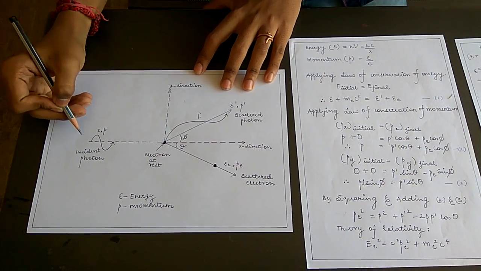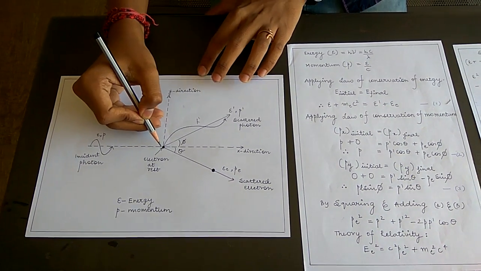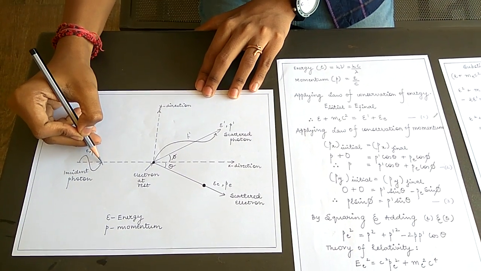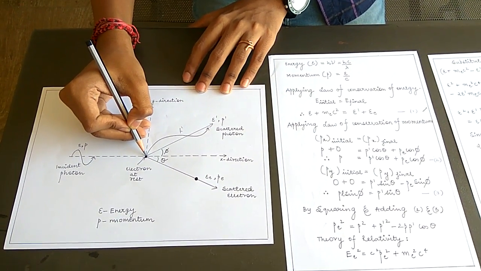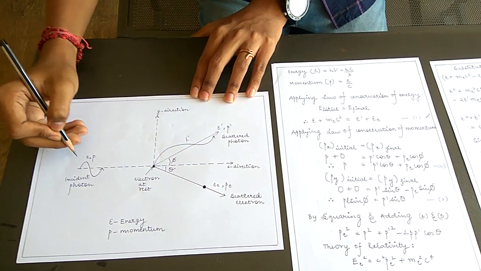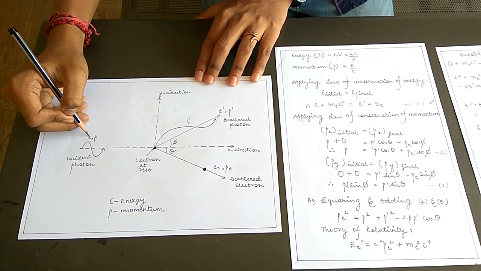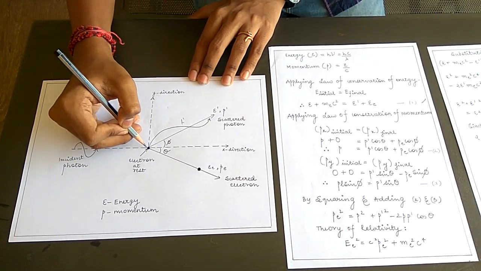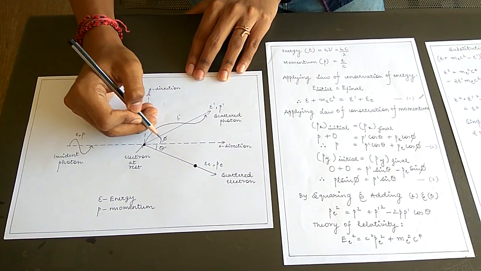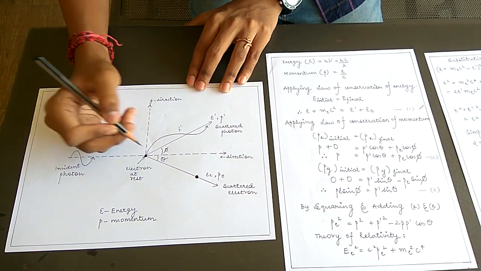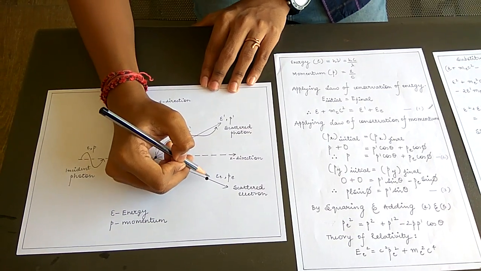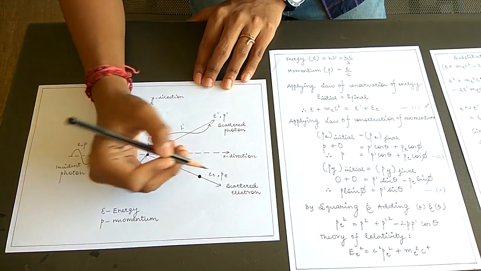As I told you, there is an incident photon, there is an electron which is at rest, and there is a scattering of the photon and the electron. First, a high frequency photon such as an X-ray is sent, it collides with the electron, and the photon scatters and the electron also scatters and rebounds. Here we consider the photon to have an energy E and linear momentum P. Electron is at rest, so it will have an energy E equal to mc². The photon is scattered by an angle phi, and the electron is scattered by an angle theta. The photon has an energy E', momentum P', and the electron has energy Ee and momentum Pe.